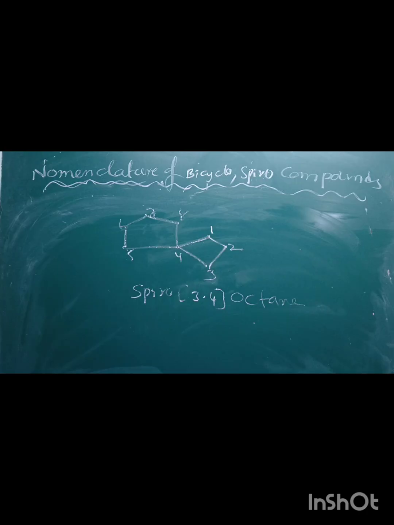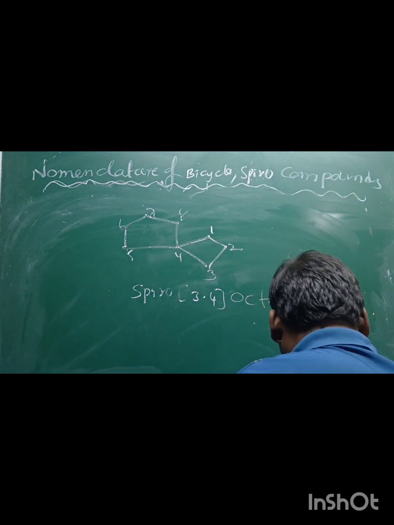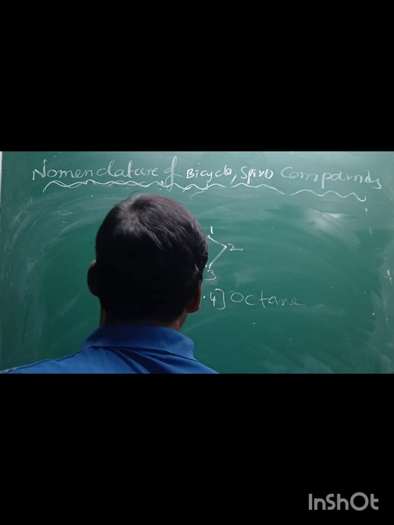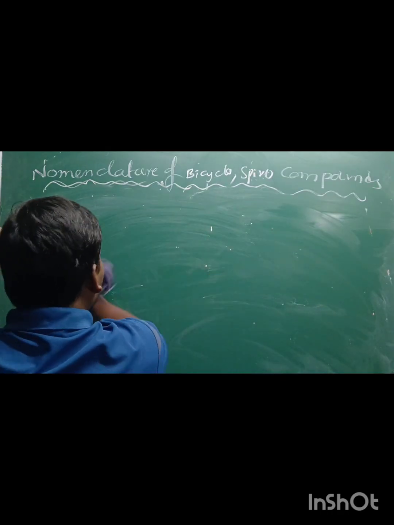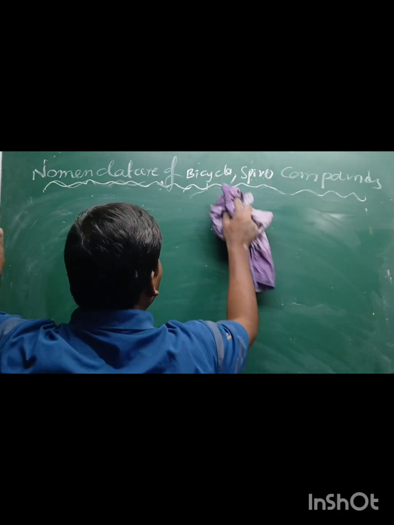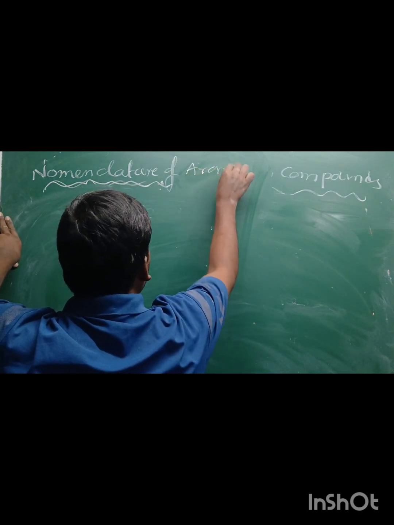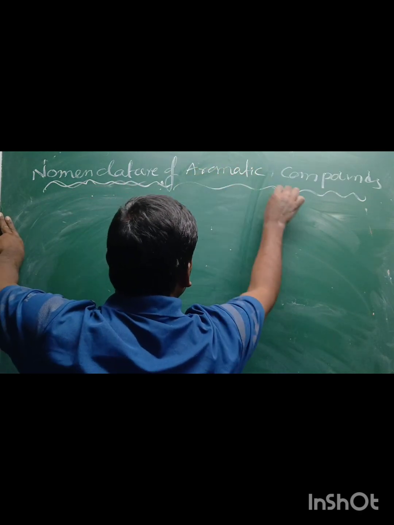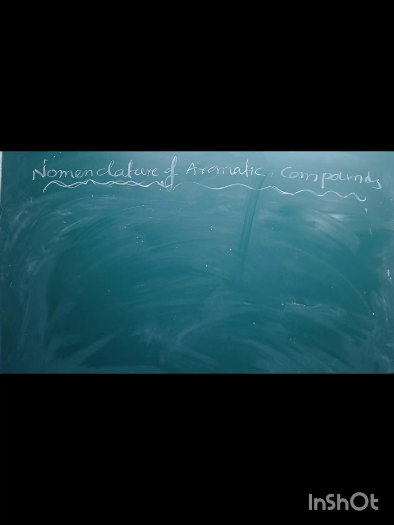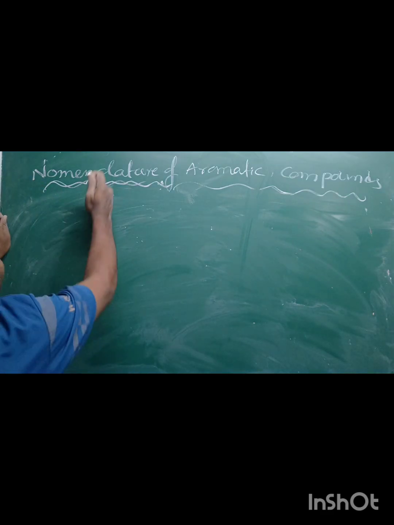Now the nomenclature of aromatic compounds: how to give the name of aromatic compounds? The basic name of an aromatic compound is aroma, that means benzene. The basic name of the aromatic compound is benzene. The IUPAC nomenclature has taken prime position. The aromatic hydrocarbon is also called arenes. Okay, benzene. What is an aromatic compound?